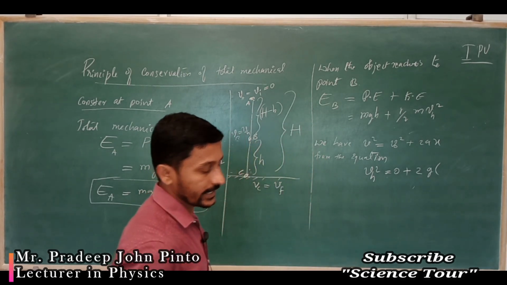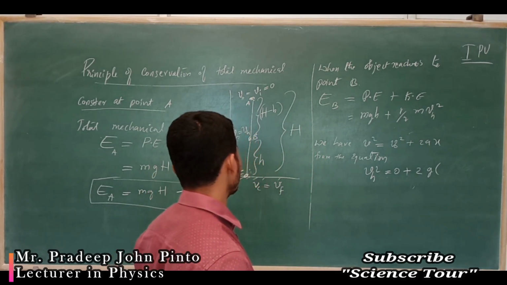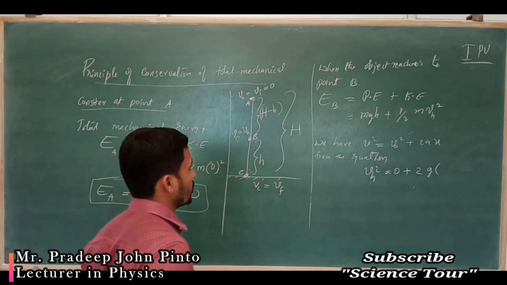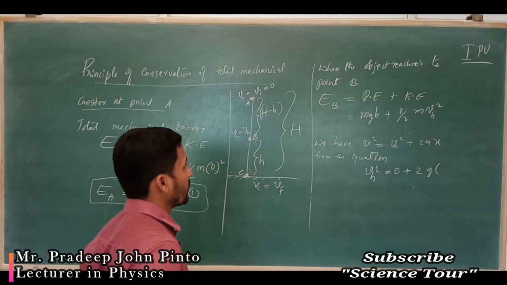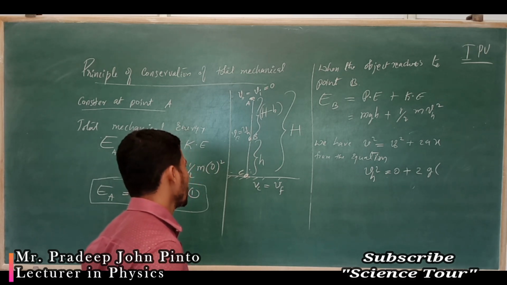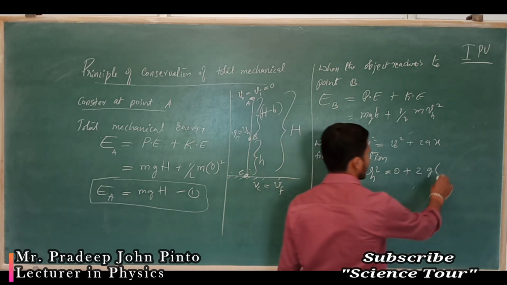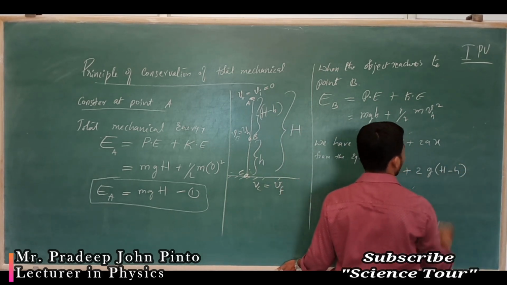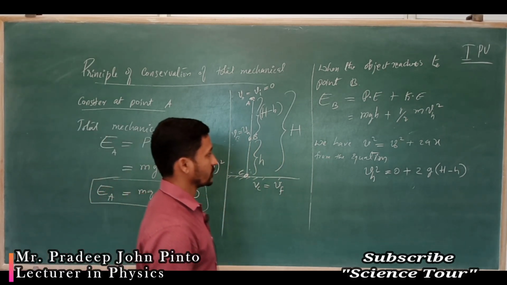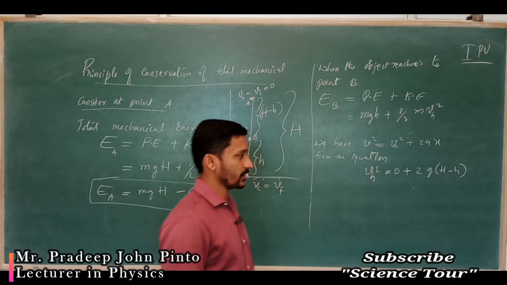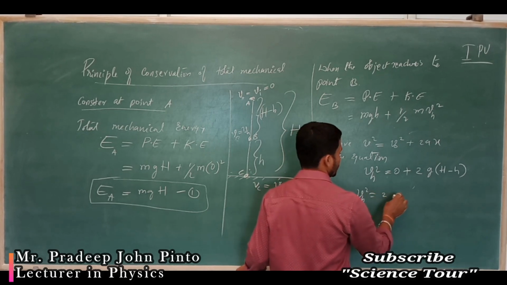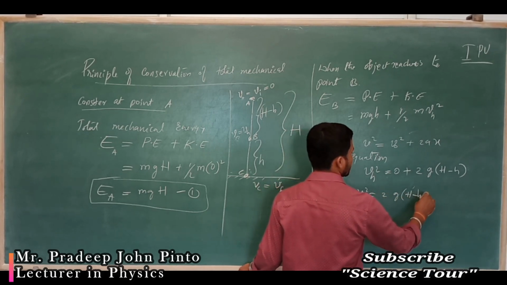So you can write down what we have studied in motion in a plane. Negative of the displacement, because we have to find out Vh. Actually velocity itself is a negative velocity, it has to come. So directly we write the displacement as h minus h. So Vh square, you can get negative velocity like this, which is equal to 2 into g into H minus h.